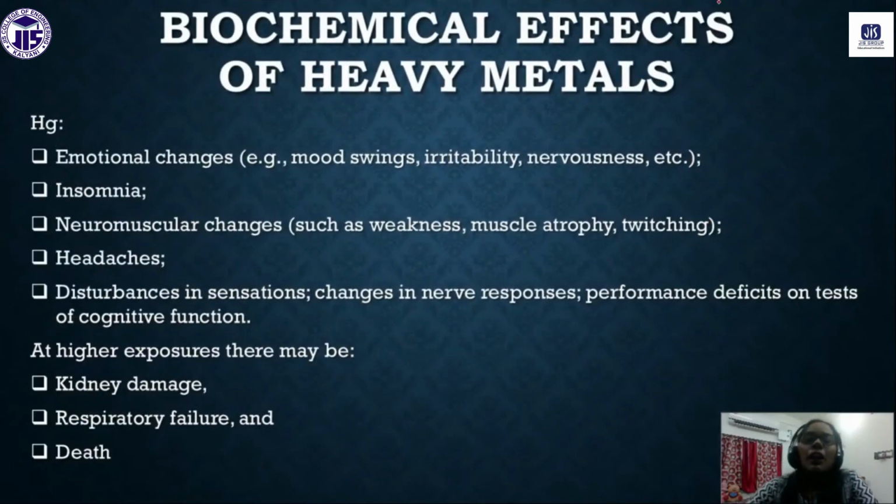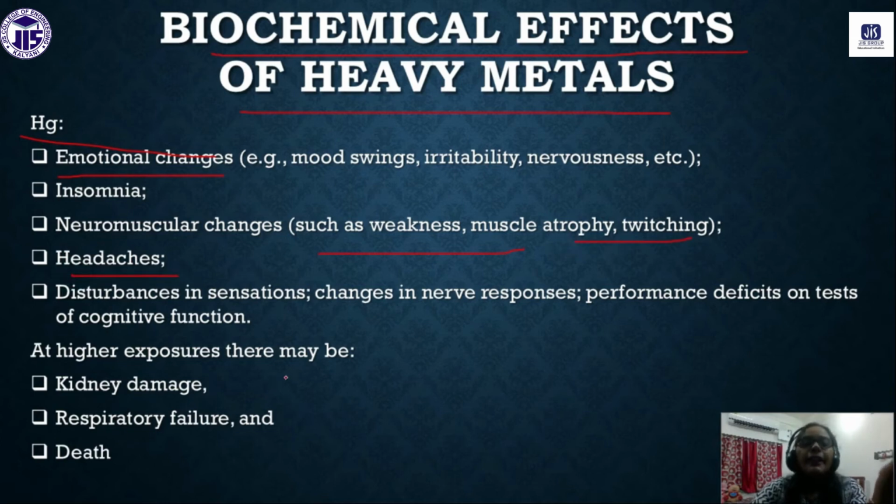Now one by one we will see what the biochemical effects of heavy metals are. First, mercury. Mercury is very toxic. If we consume mercury contaminated water, what effects do we generally have? We can have emotional changes, weakness, muscle atrophy, twitching, and headache.